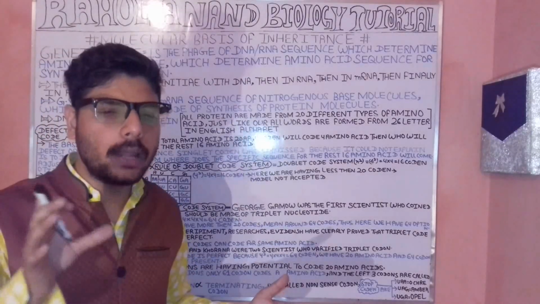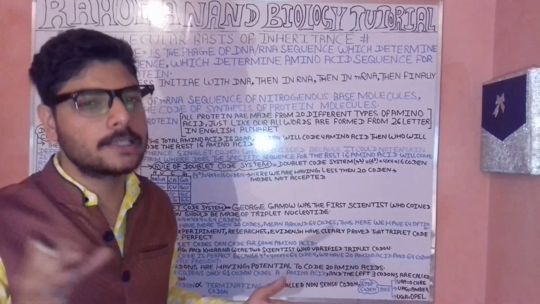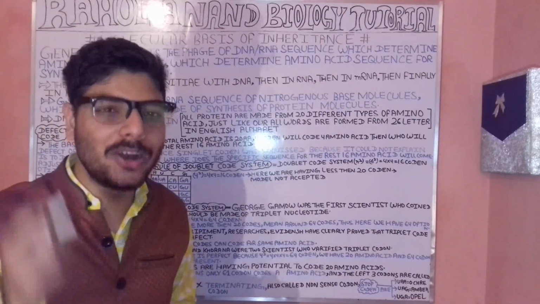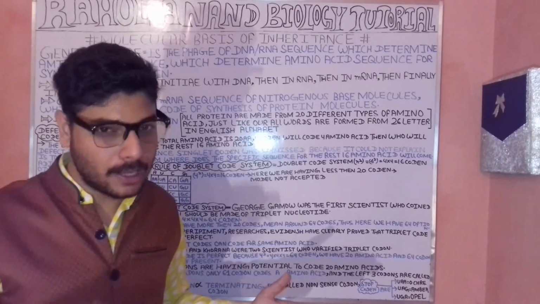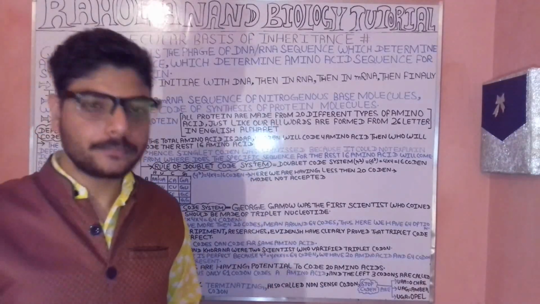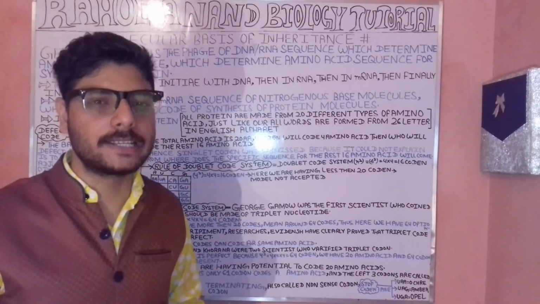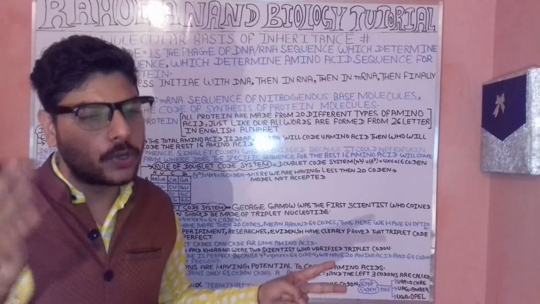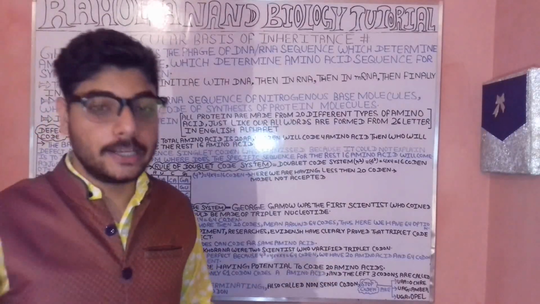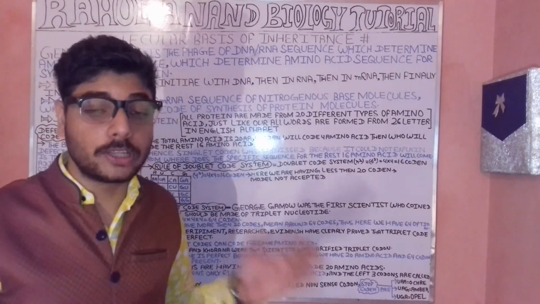After that we have the names of certain scientists, such as Nirenberg and Khorana, who played an important role in verifying the rule of the triplet codon. When we are talking about the triplet codon, in this case we will have more than 20 codons.